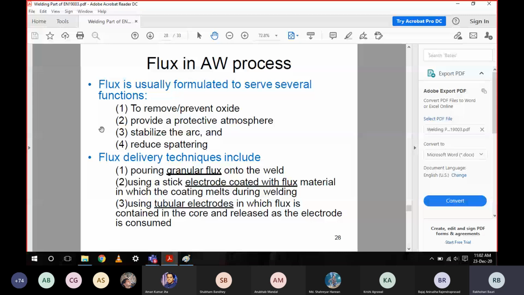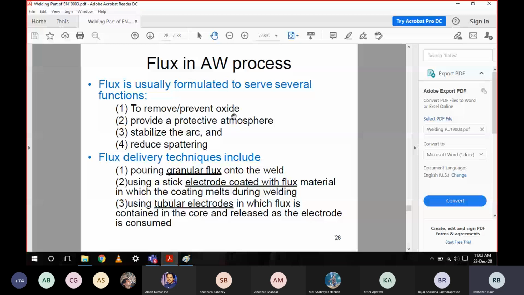So for making this protective layer, flux has been introduced in arc welding, and this you didn't see in gas welding. Flux is usually formulated to serve several functions. First, to remove and prevent oxide. How?